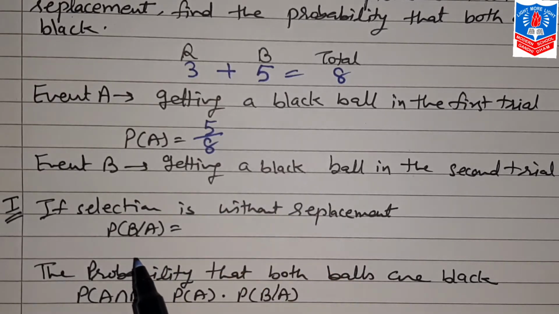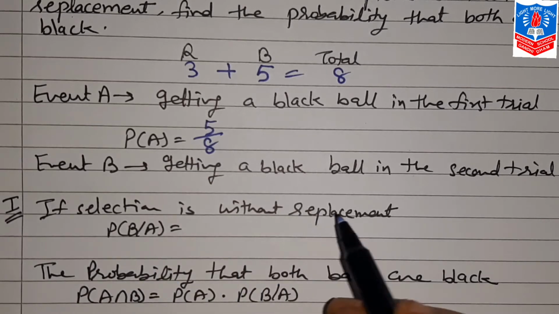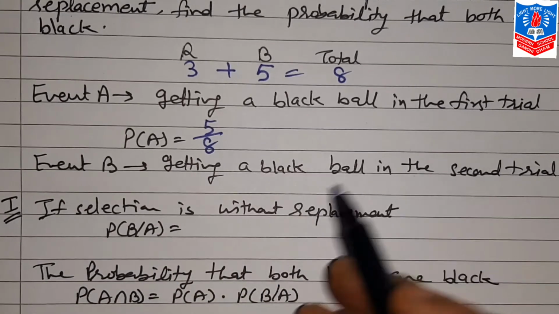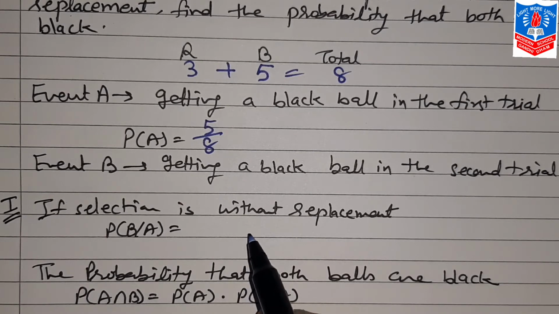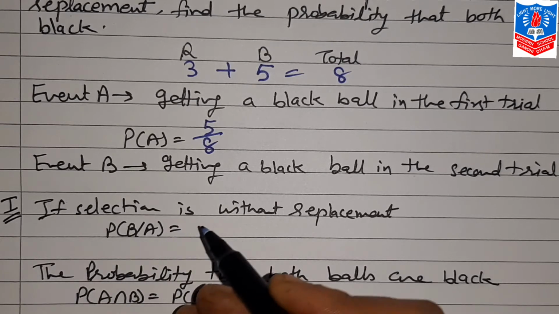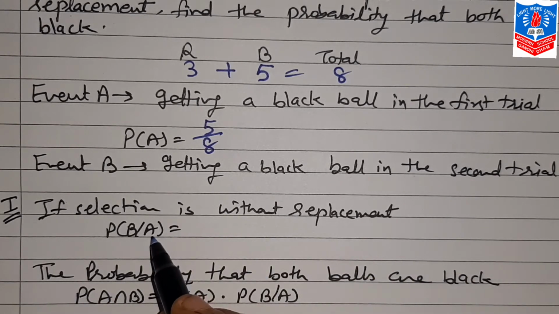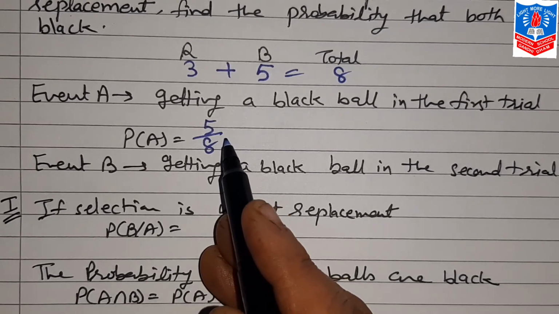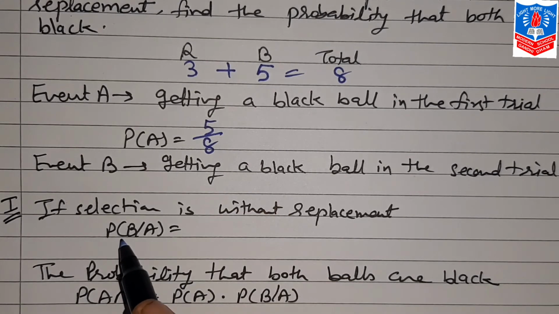First ball is drawn, then without replacing it back, second ball is drawn. So probability of this will be conditional. That will be probability B, that is, second ball is drawn on condition that first ball is already drawn. So it will be probability B by A.